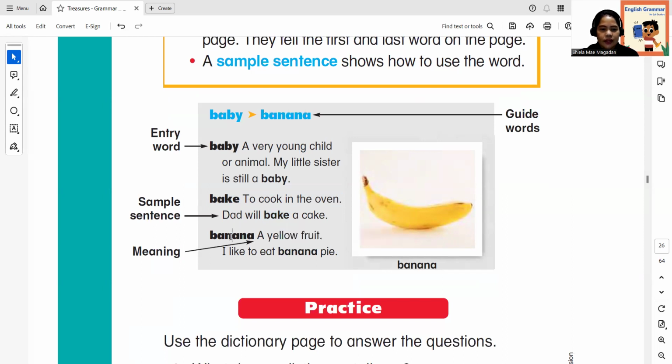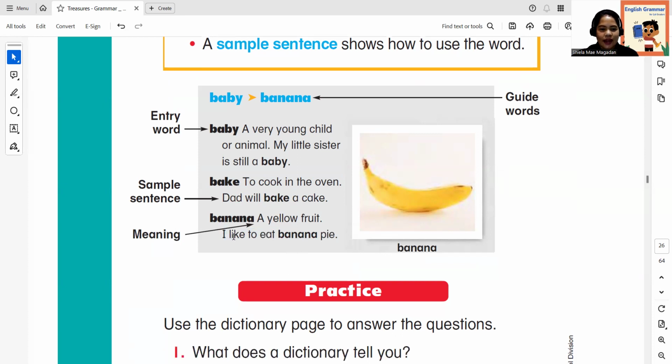Next, the last word is banana. A yellow fruit. Okay, I like to eat banana pie. Do you like to eat banana pie? Okay, so this one, I like to eat banana pie, is the example sentence. There. Okay, so have you understood what a dictionary is already?